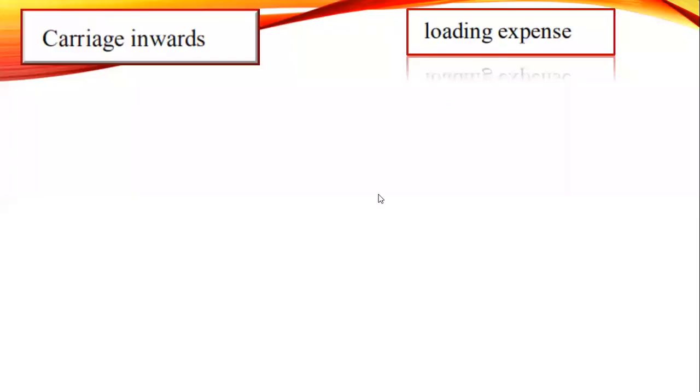What is the point of this carriage inwards and loading expenses coming to this place? Why did we write the carriage inwards under the ledger column in the petty cash book? That's the main question now. It's running in your mind, I hope so. If you are in the class, it will run now. The reason behind that, my dear, we will see. See the question.